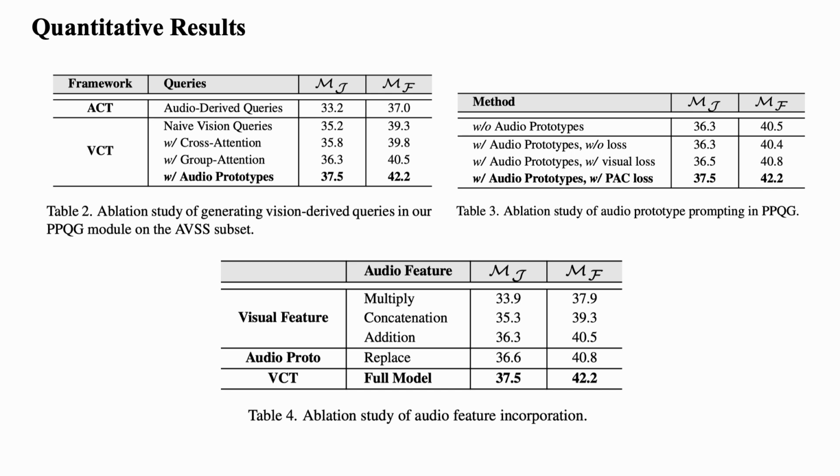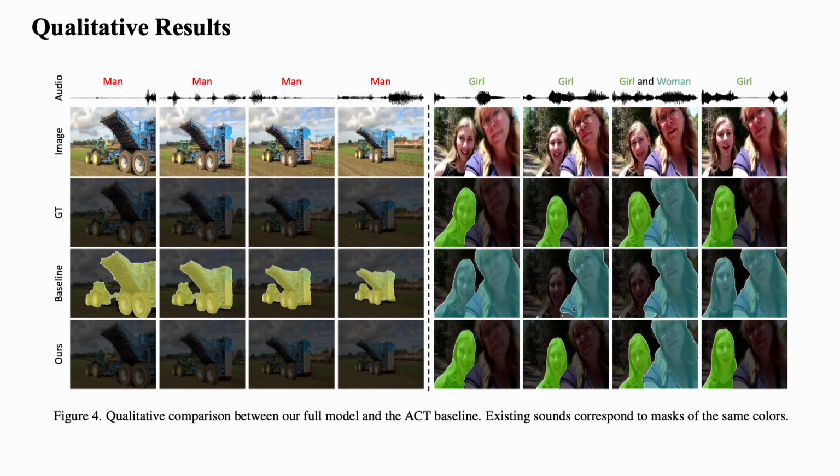Replacing audio-derived queries with vision-derived ones gives consistent gains. Adding group attention and audio prototypes further improves performance. The results confirm that our vision-centric design and prototype guidance are both critical. Here are some qualitative results.